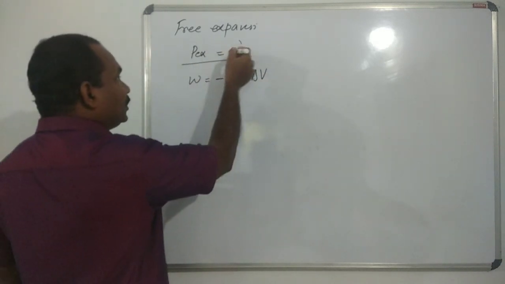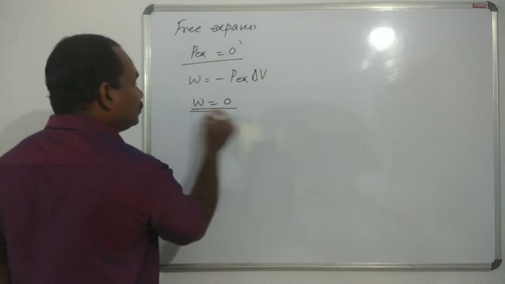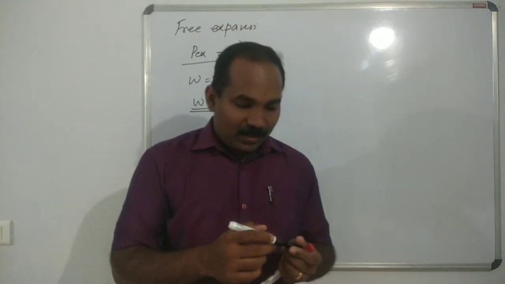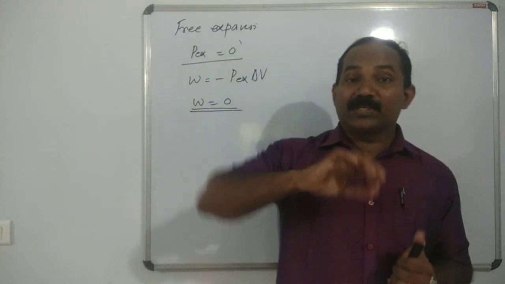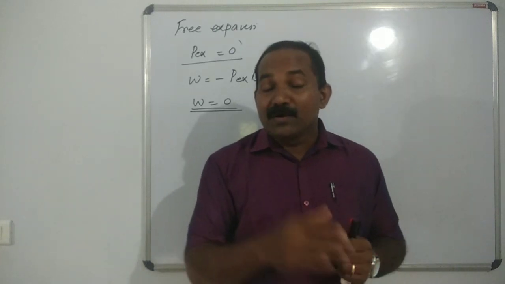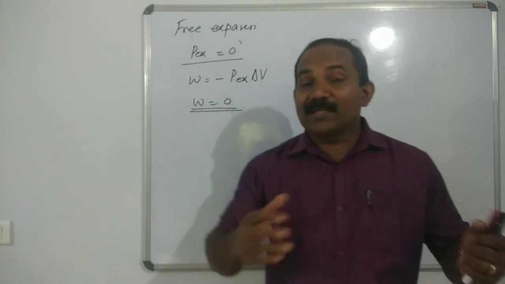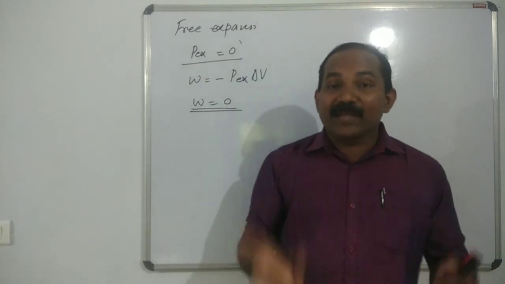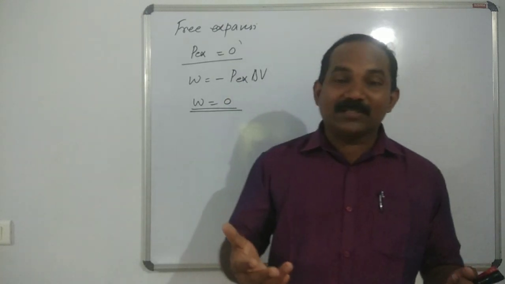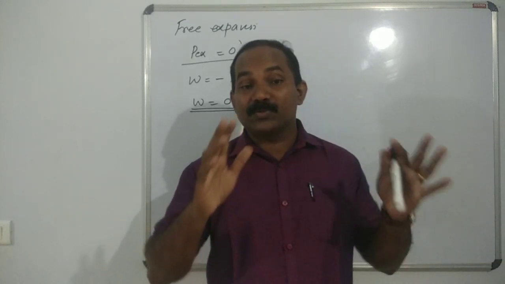Okay. So suppose this P external is equal to 0. W is equal to 0. Clear? So the work done is equal to 0, or no work is done during the free expansion of an ideal gas, whether the process is reversible or irreversible. Whether the process is reversible or irreversible, the work done is equal to 0.